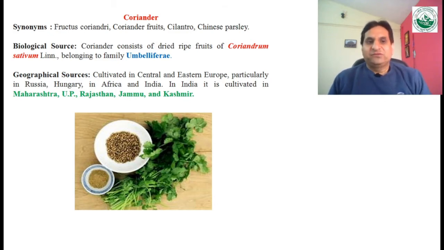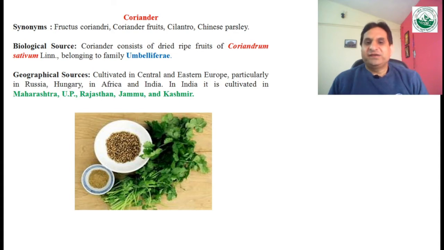The biological source of this drug is as such: coriander consists of dry fruits of Coriandrum sativum belonging to family Umbelliferae. Its useful part is the fruits, and its botanical name is Coriandrum sativum, whereas it belongs to family Umbelliferae. And if you see the geographical source of this drug, it is commonly cultivated in European countries, particularly in Russia, Hungary, Africa, as well as in India.